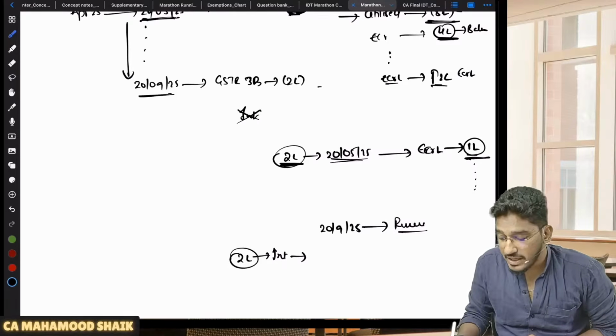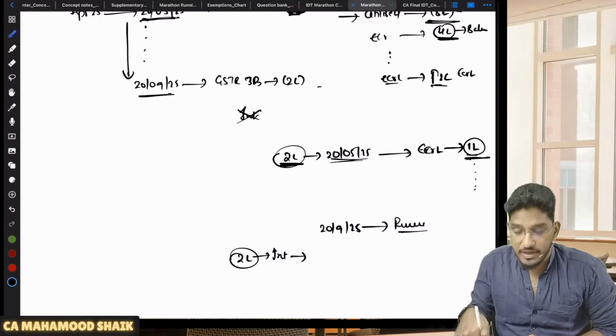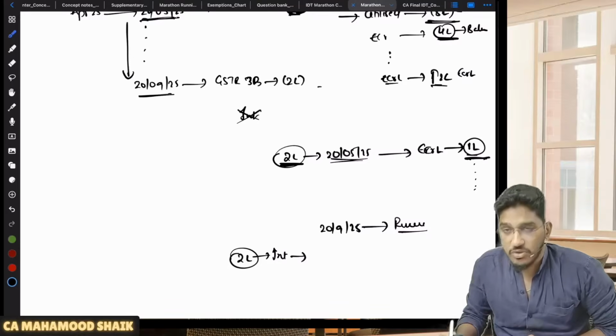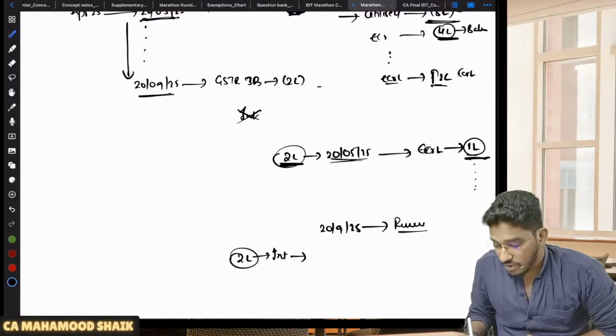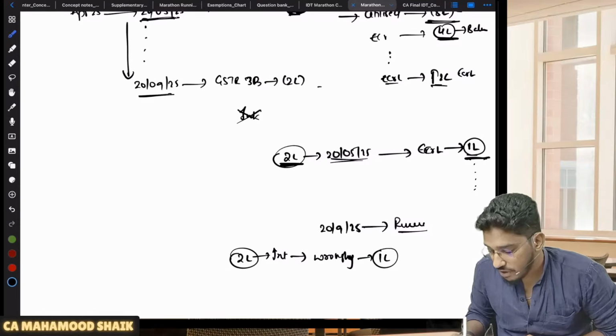Your balance in the electronic credit ledger has fallen below the wrongly availed amount. How much have you wrongly availed? 2 lakh rupees. How much is the balance in the electronic credit ledger? 1 lakh rupees. So you have wrongly utilized also. Sir, what is the extent of utilization? 1 lakh you have wrongly utilized.